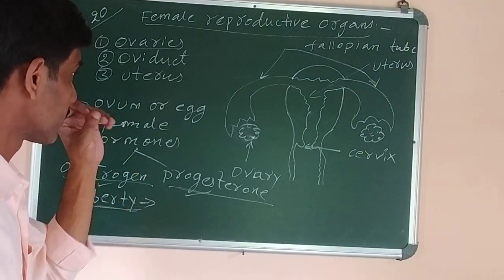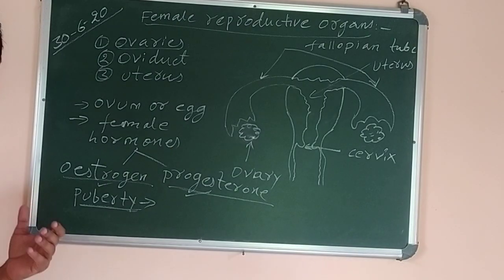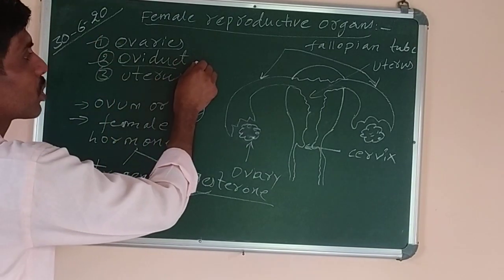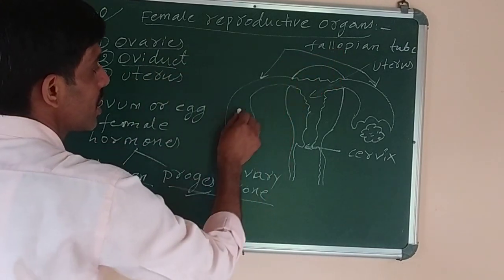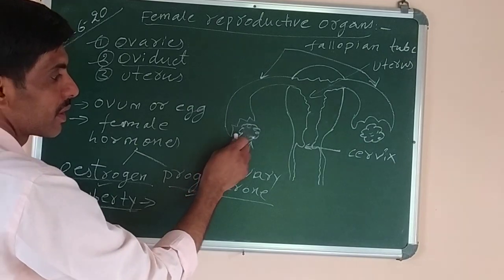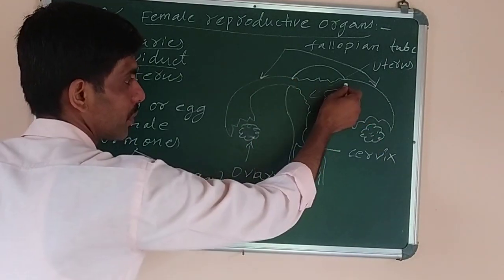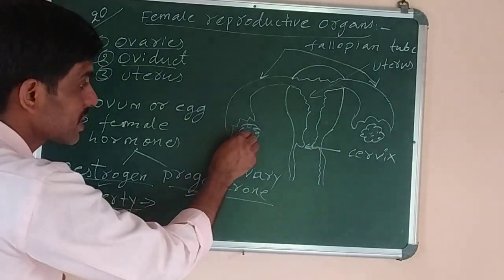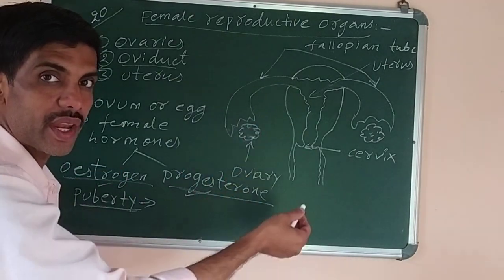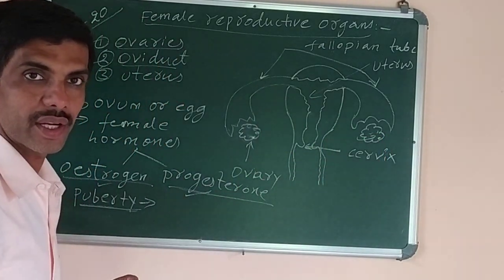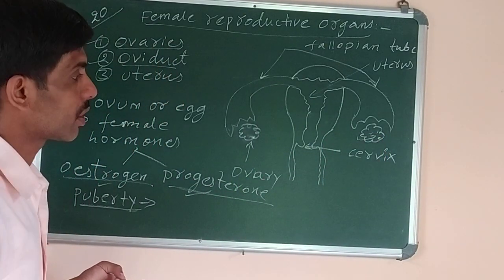Okay, now next. The second one is the oviduct, also known as the fallopian tube. Here I have drawn these two tubes which arise from the ovary, these two from this side and from here also. So every month, alternate months, if this left ovary releases one egg or ovum this month, in the next month the other ovary will release the egg during the menstrual cycle or menstrual period.